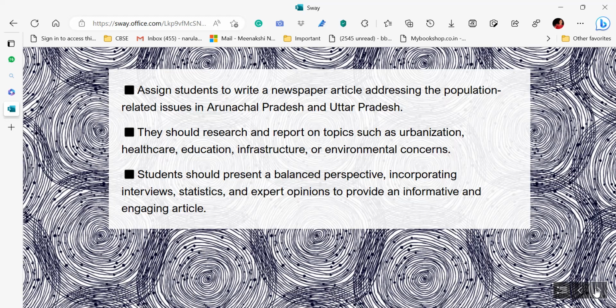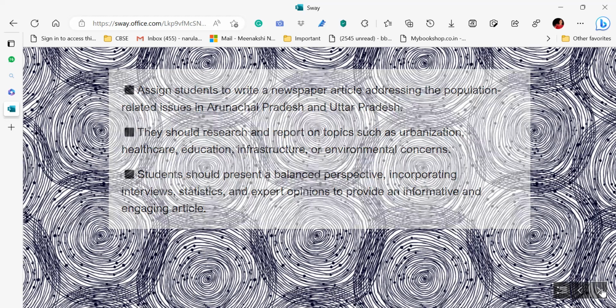Today we are talking from class first till 8th standard. These sorts of activities can be done in the classes, right? The higher the class, the more should be the parameters, the more should be the content, the more should be the research aspect. So accordingly you can give it to your students.